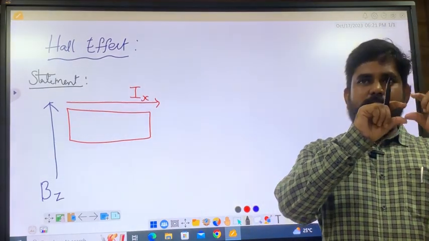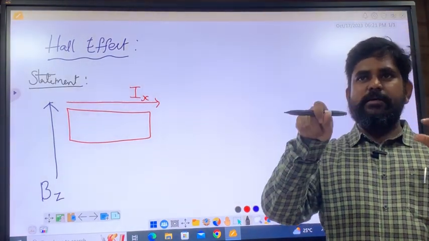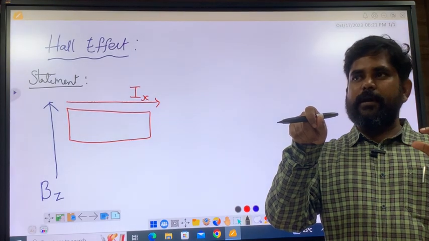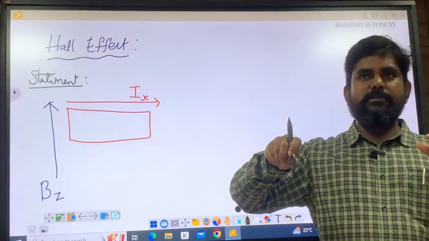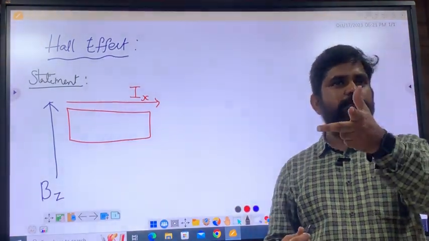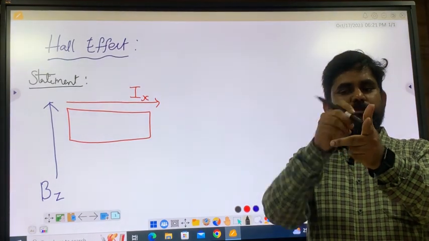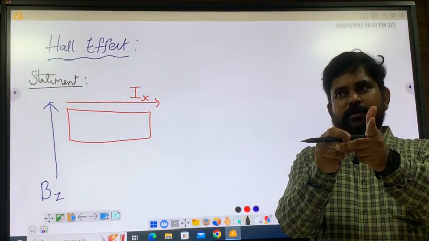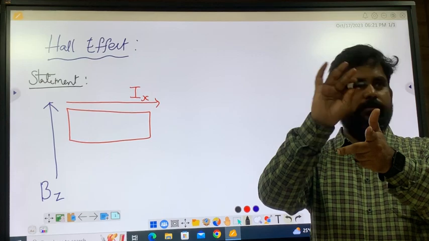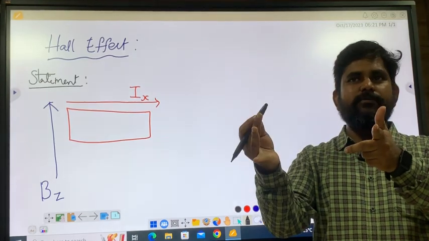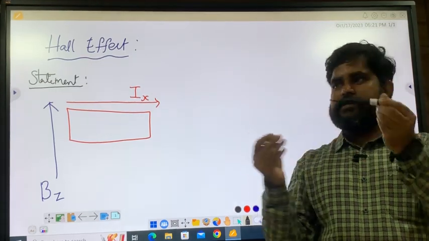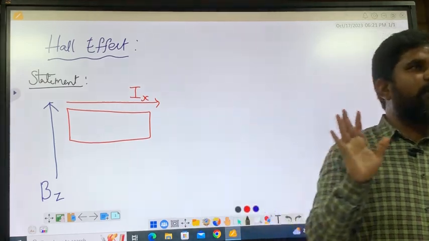Any current carrying conductor carries current in the x direction, and if you apply a magnetic field in the z direction or else the y direction, because all are perpendicular to each other. So current is going in x, you apply either in z or y, no issues. If it experiences a transverse magnetic field, what happens?